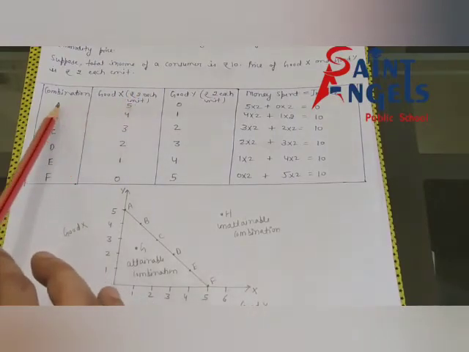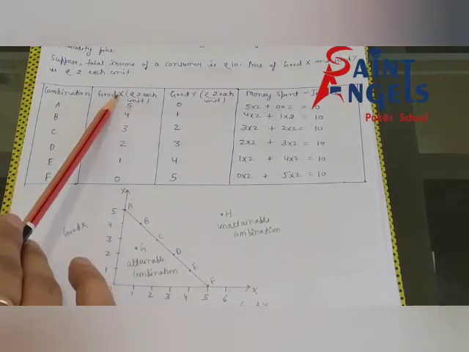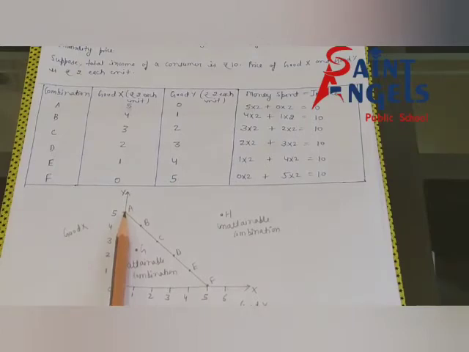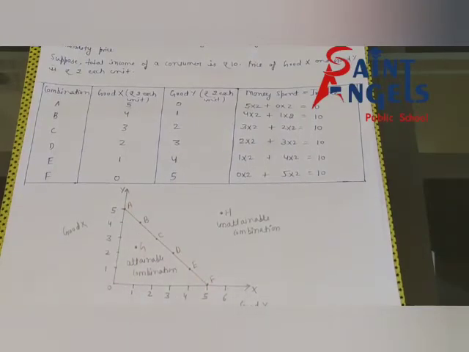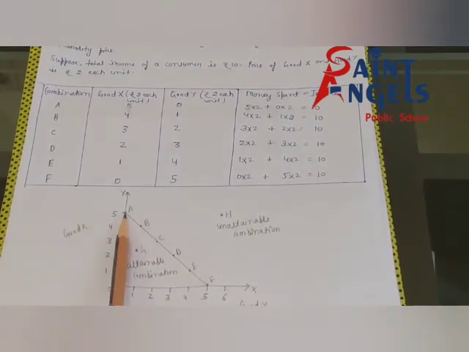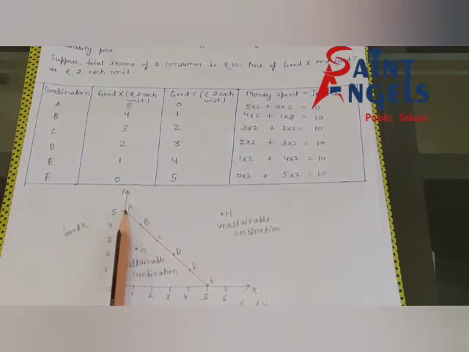Value of A combination is 5 units of good X and 0 unit of good Y. Good Y is put on the y-axis, so 0 unit of good Y. You will put a point there.